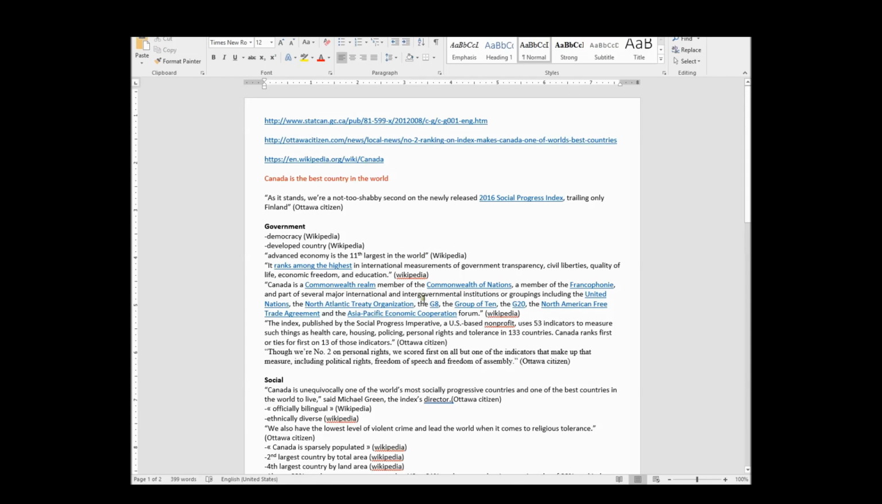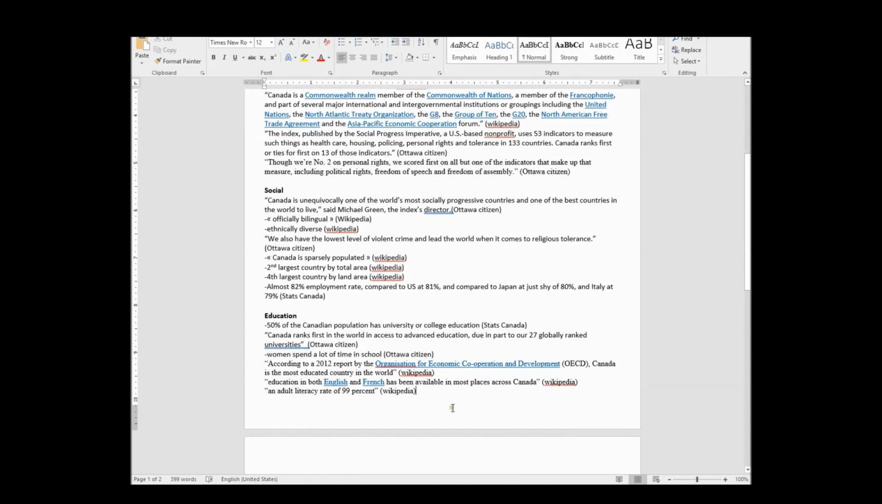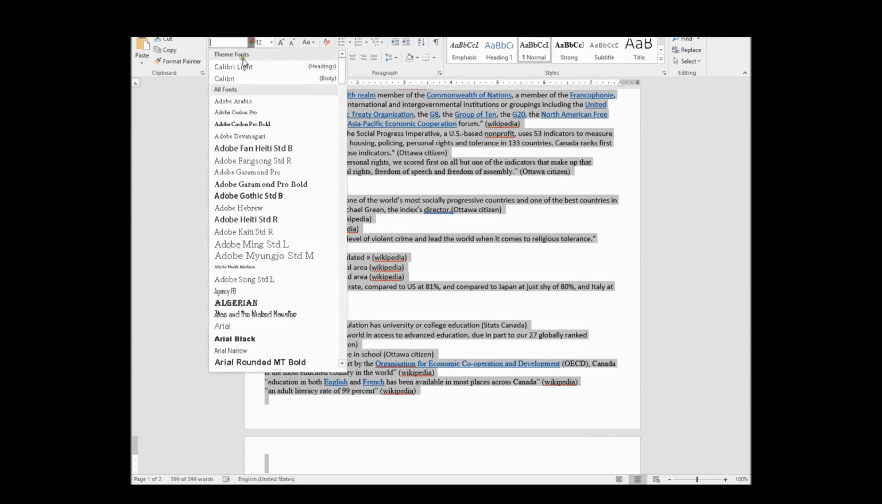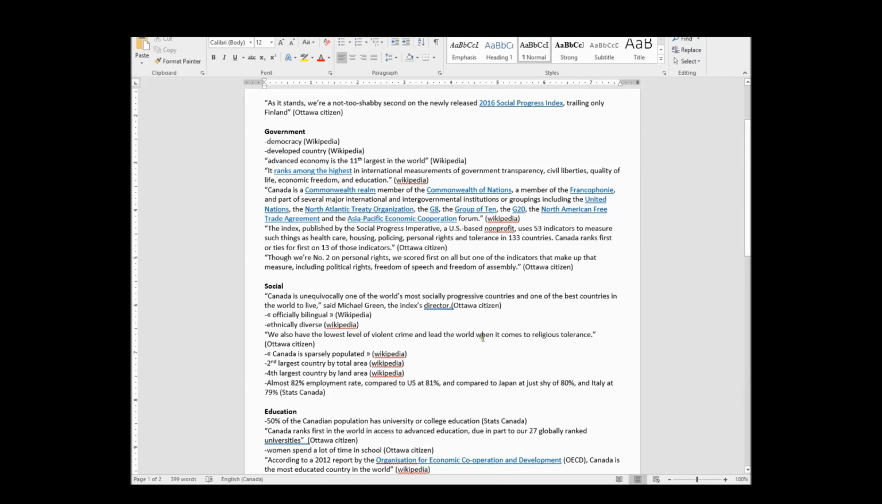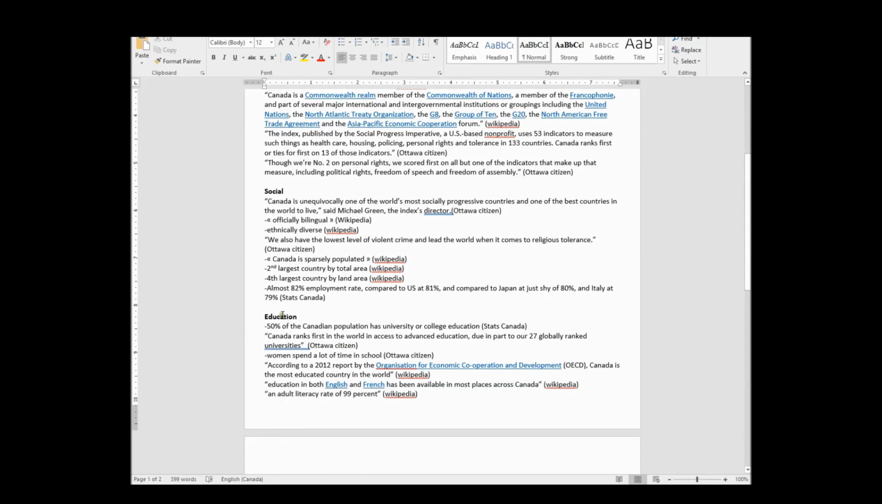So let's start with maybe our smaller paragraph, and let's also change the font so that it looks the same. I'm going to start with easiest to hardest because that's just how I like to work. Education has the least amount of facts, so I'm going to find that easiest. So let's look at our facts now. 50% has university or college education. Canada ranks first in the world in access to advanced education. Women spend a lot of time in school. According to 2012, Canada is the most educated country in the world. Education in both English and French has been available, and an adult literacy rate of 99%.